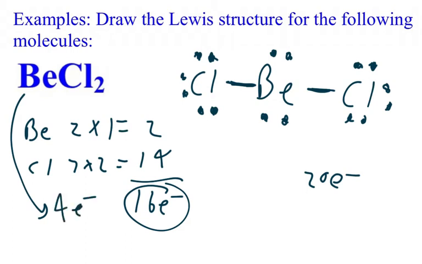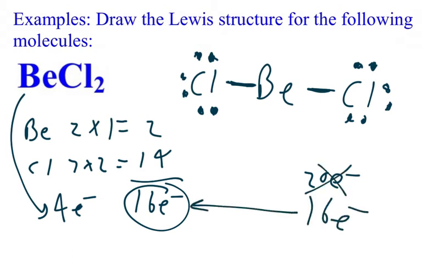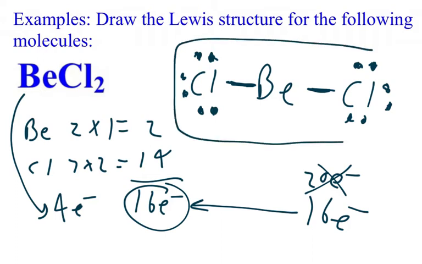And look what I'm going to do. If I remove the 2 down here and the 2 up here, now I'm obeying the total number of electrons. I have a match, and this molecule actually exists like this. Beryllium does not need 8 valence electrons. It's happy by only having 4. So this would actually be the answer to BeCl2.